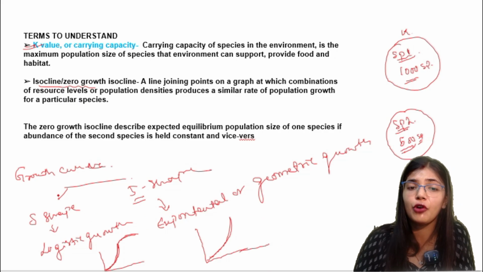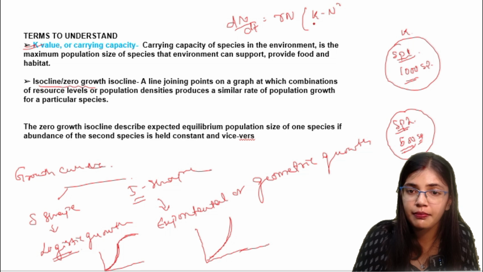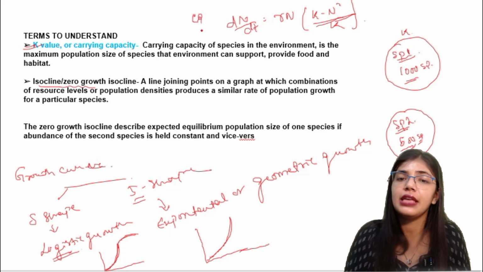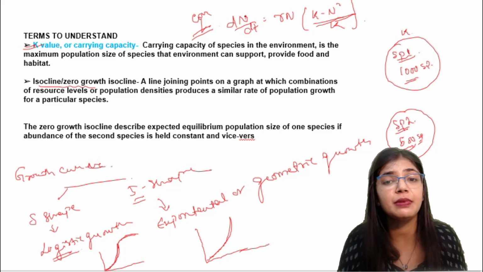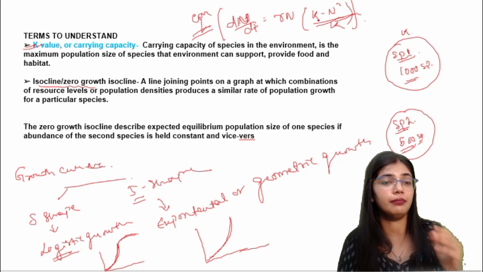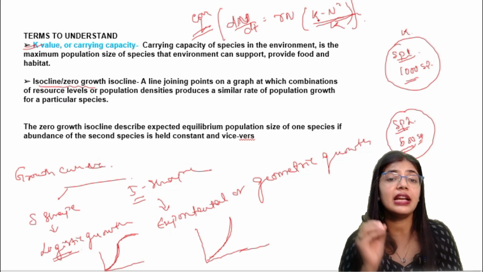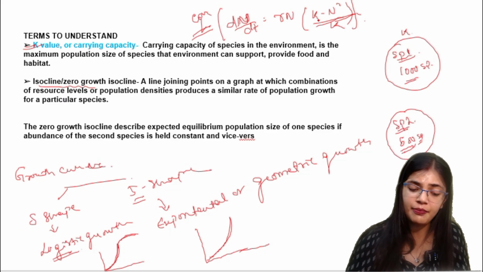What is its formula? The formula for logistic growth is dN/dt = rN (K - N)/K. This is the equation for logistic growth, and the Lotka-Volterra model is defined by this equation. By going through everything about the Lotka-Volterra model, we will understand how this logistic growth formula is applied in it.